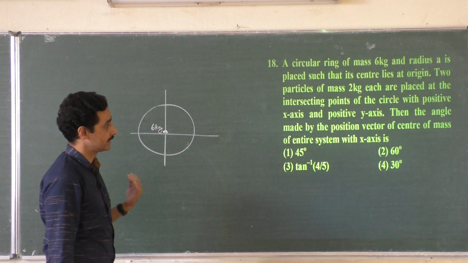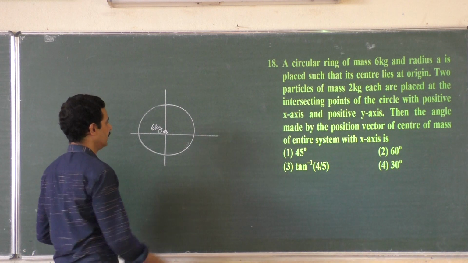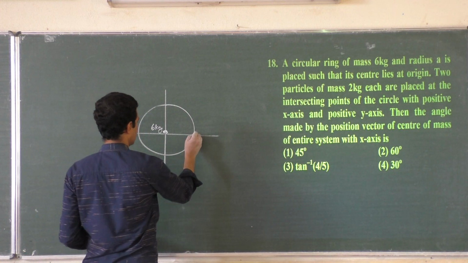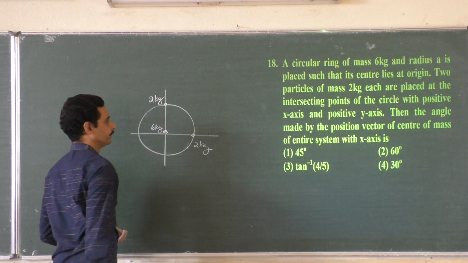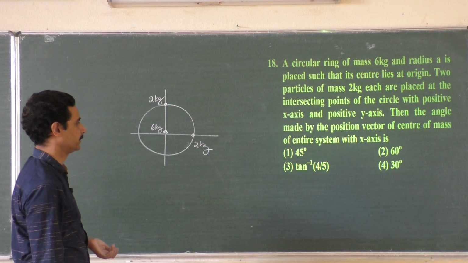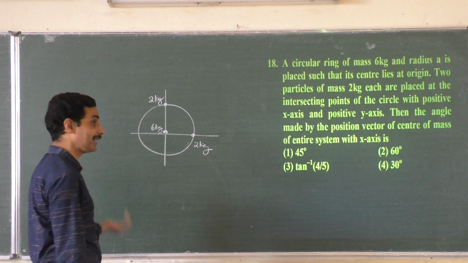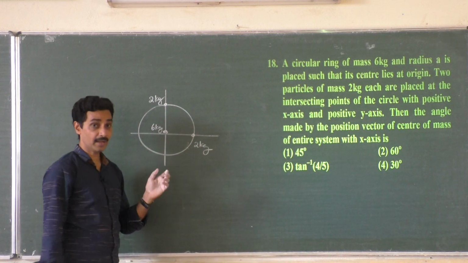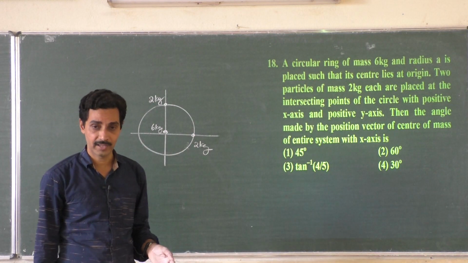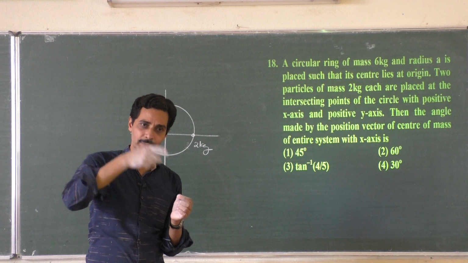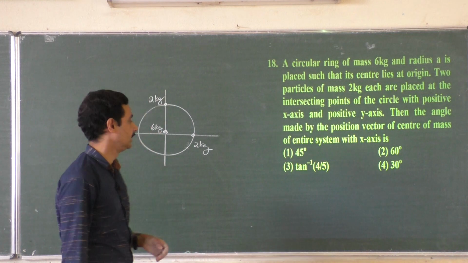So what else? 2 particles of mass 2 kg each are placed at the intersecting points of the circle with positive x-axis and positive y-axis. At positive x-axis 2 kg and positive y-axis 2 kg. Then the angle made by the position vector of the center of mass of the entire system. The entire system's center of mass will not be at the center because there are 2 more 2 kgs here. Join it to the center, what is the angle made by the position vector of the line joining the center of mass?